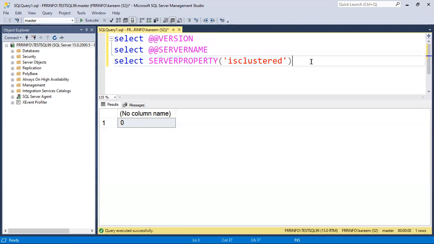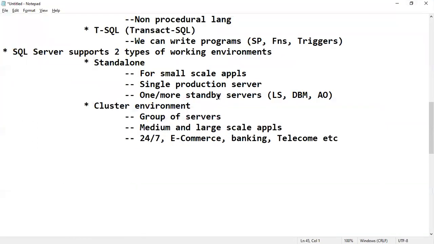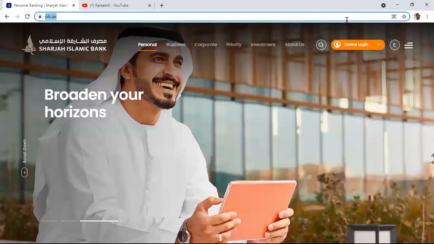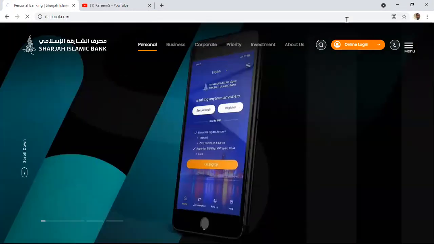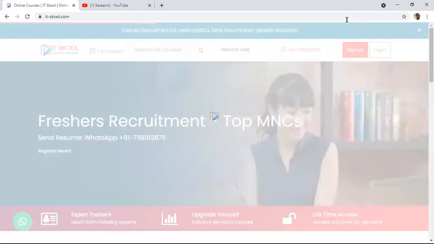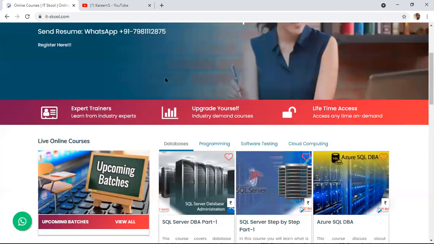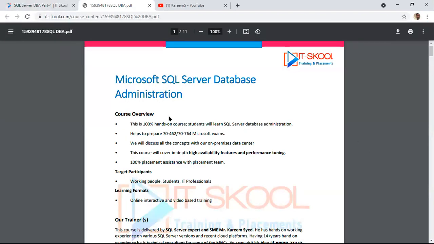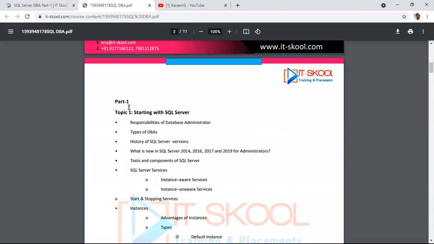These are what we have seen as part of today's demo class. We will continue, and once again we will discuss all these concepts in detail. You can go to our websites, itschool.com or optimizesql.com, where you can see what concepts the SQL DBA course covers.